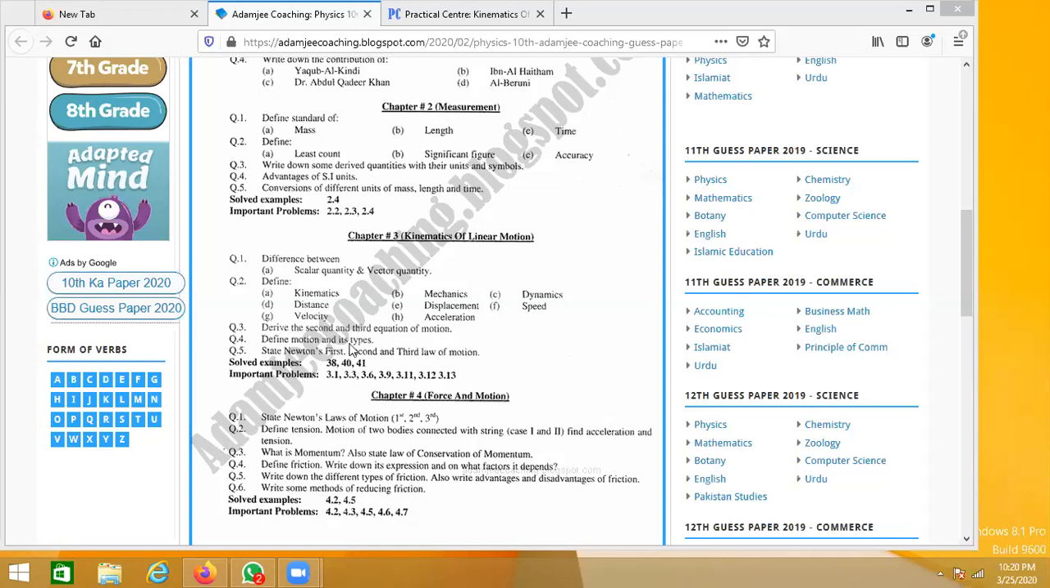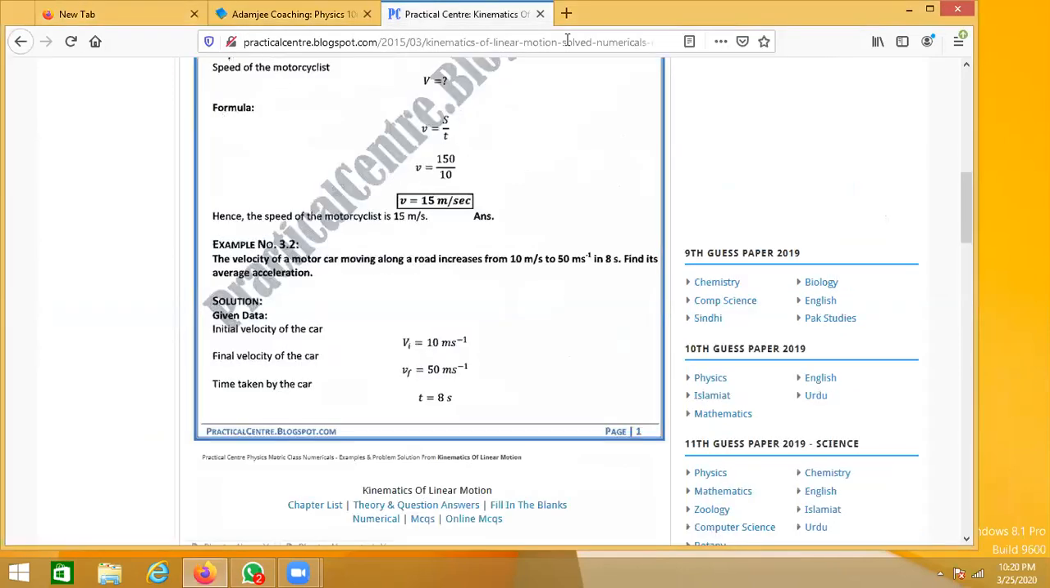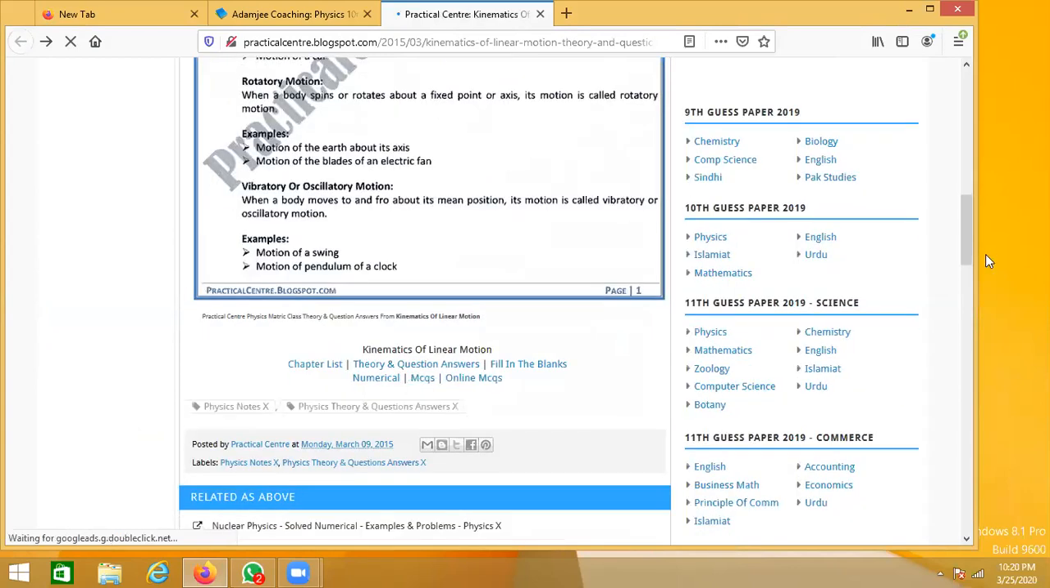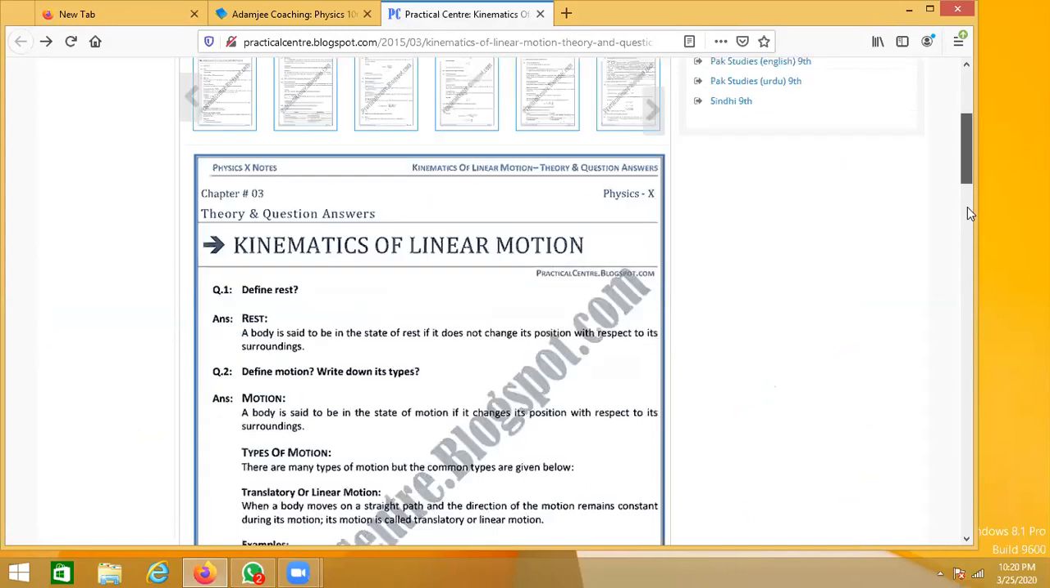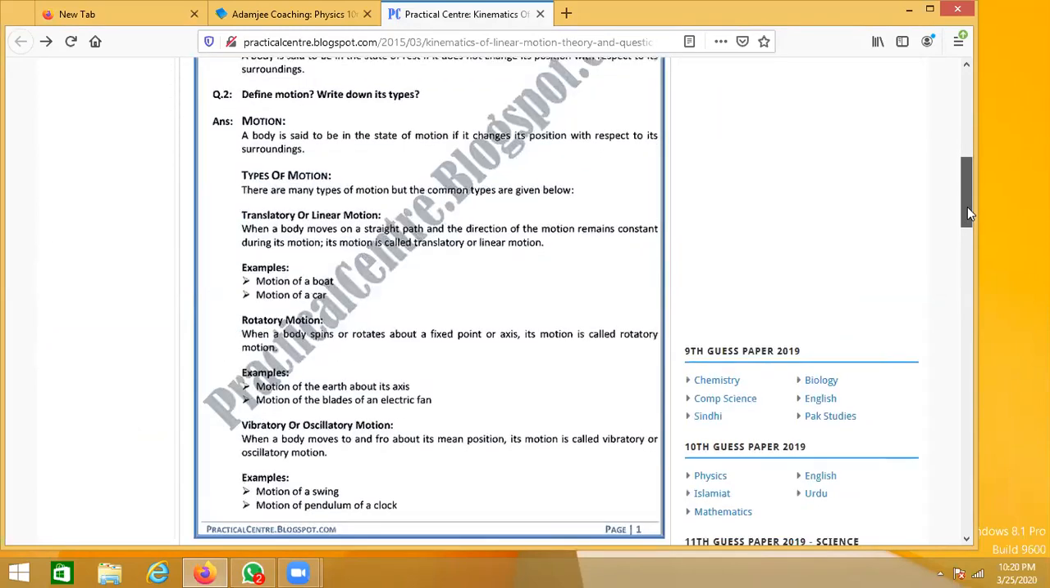Okay, motion and its types. As I have sent you the links as well, you can access the notes from here. You can see all the subject notes will be available to you. Okay, motion and its types, right? This is a question and a very good answer with proper examples, not just one or two examples, with each type of motion they have written.